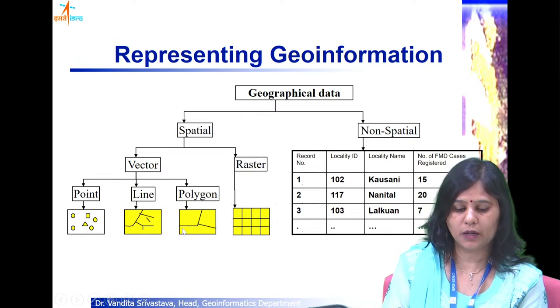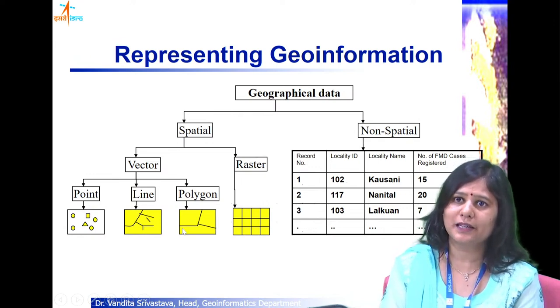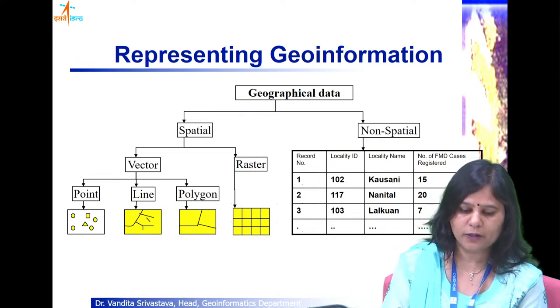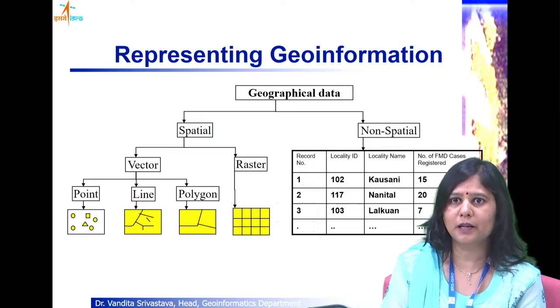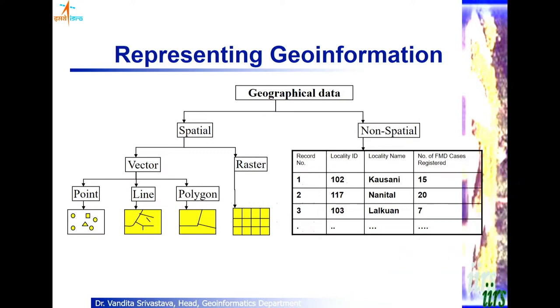Now again, that depends upon at what scale we are representing it. If we are representing a very small scale map, where we are able to see a huge amount of area but very little detail, then we can hardly see anything inside a city. We can just see the city as a point. At that time we will represent the city as a point.